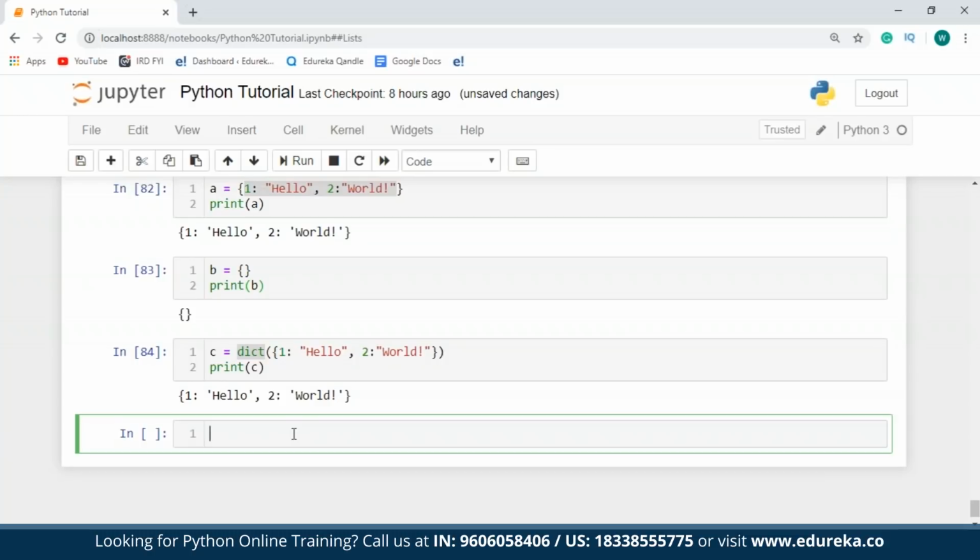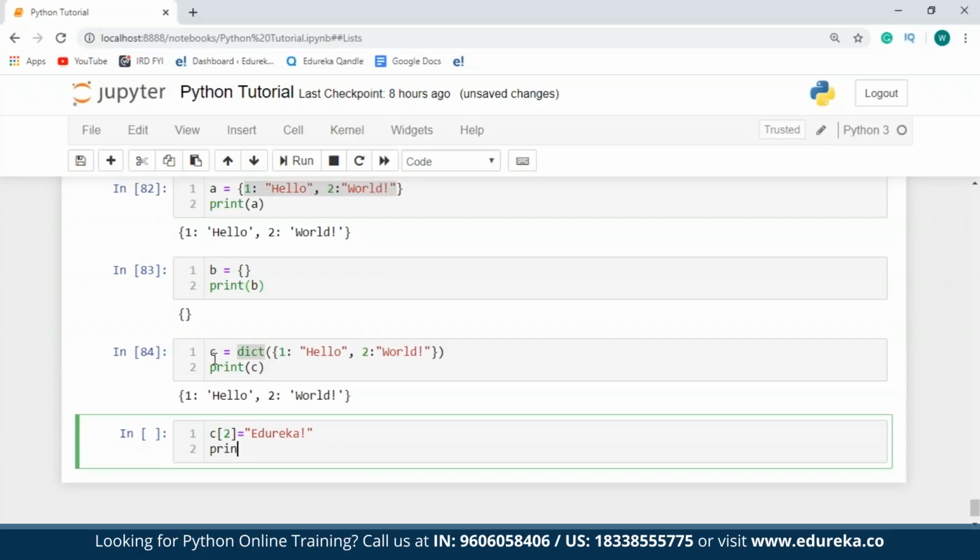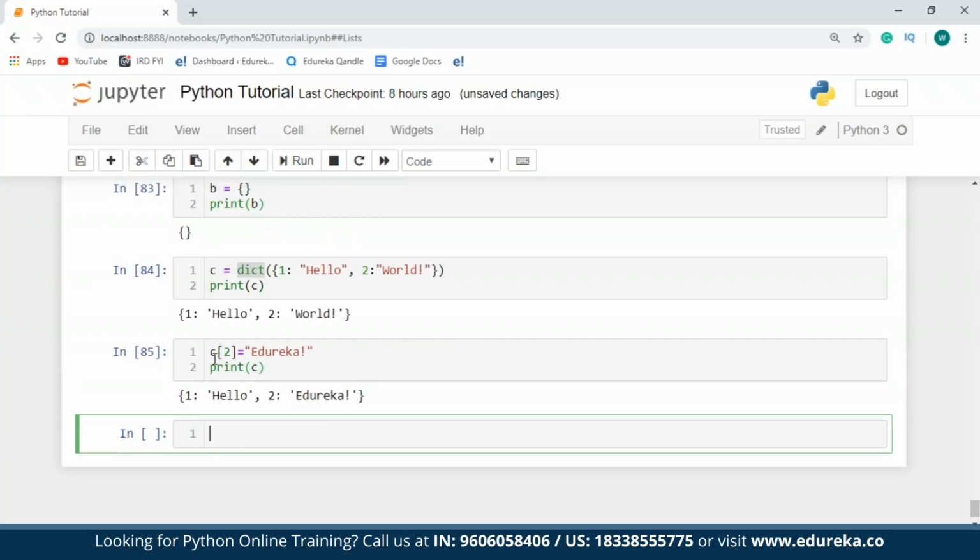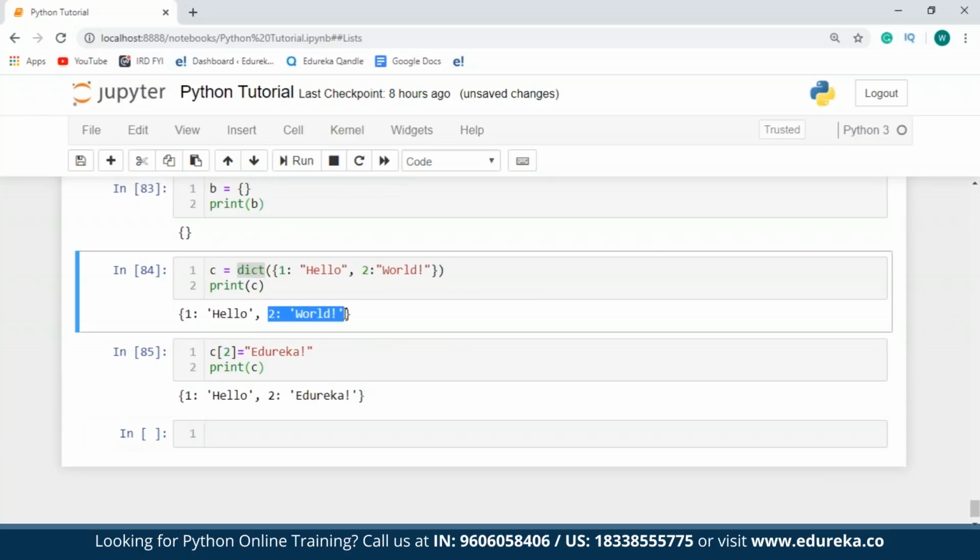So now let's move on and see how you can actually change and add values to dictionaries. Values of a dictionary can be changed by using keys. So the first thing that you'll have to do is access the key and then change the value accordingly. So in case I want to change the value of 2 over here, what I'm going to do is C of 2 is equal to Edureka. And then I'll print C. So as you can see over here, the value for 2 has been changed from world to Edureka.